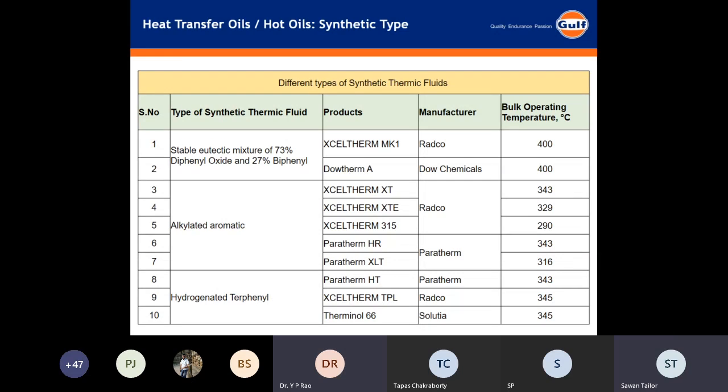There are the major players which are into the synthetic thermic fluids: DOW chemicals, Dowtherm, Paratherm, Multitherm, Therminol, and Radco, and others also are there.